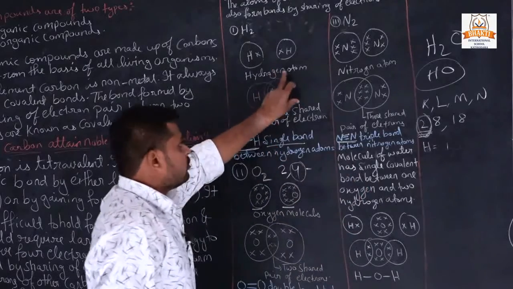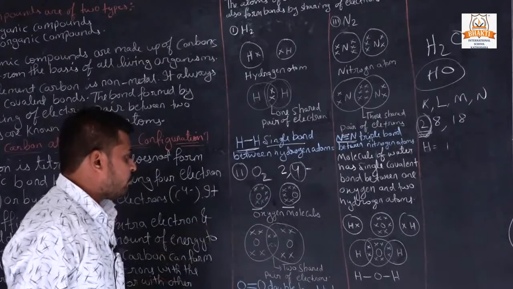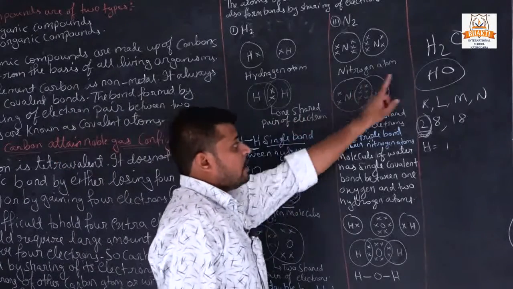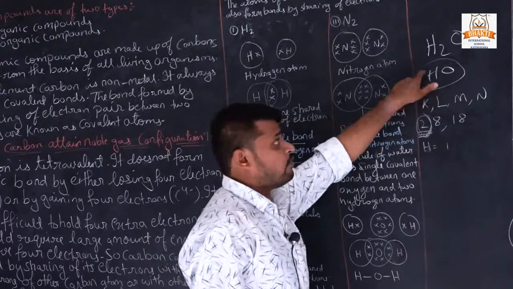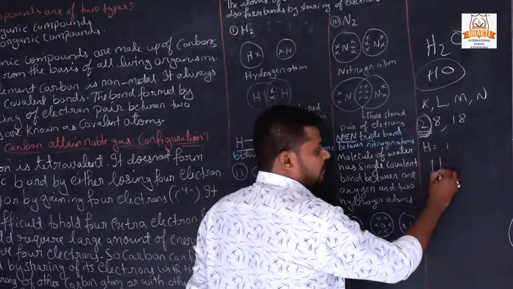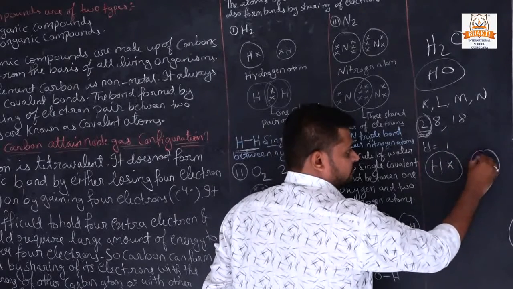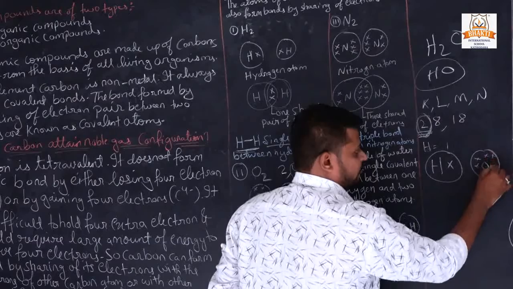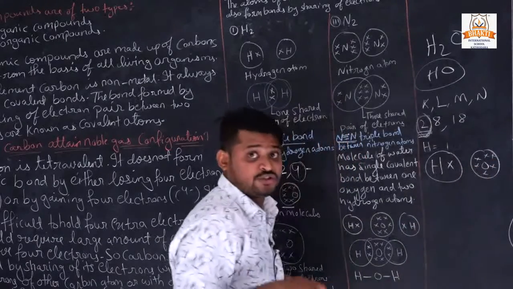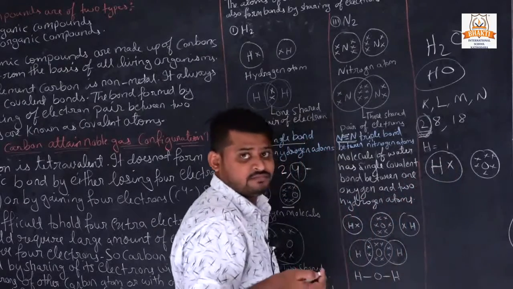We all know, for stabilization of oxygen, we have to share 2 electrons with oxygen, and hydrogen has only 1 electron. Oxygen has 1, 2, 3, 4, 5 and 6 electrons. So oxygen needs 2 electrons and a single hydrogen has only 1.